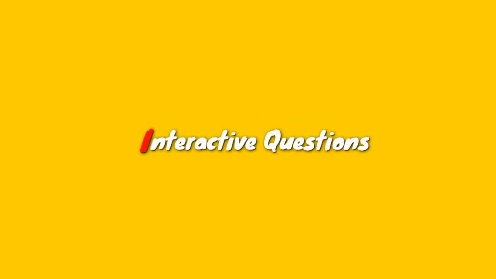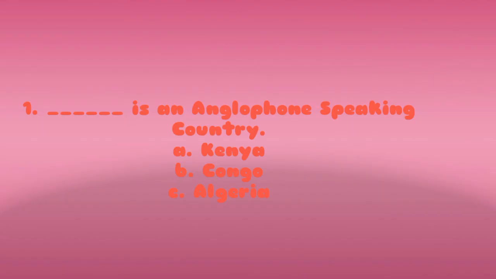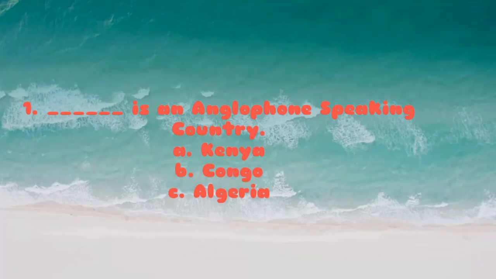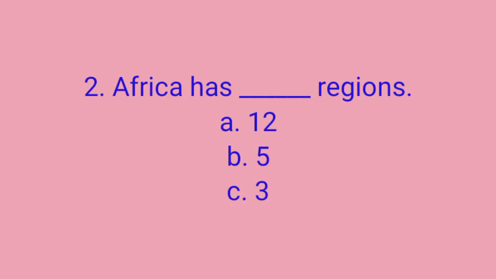Now let's move on to interactive questions before we call it a day. The first interactive question says, dash is an Anglophone speaking country. A. Kenya, B. Congo, C. Algeria. So I want you to answer these on your own. Okay, the right option is A. Kenya. Kenya speaks English.